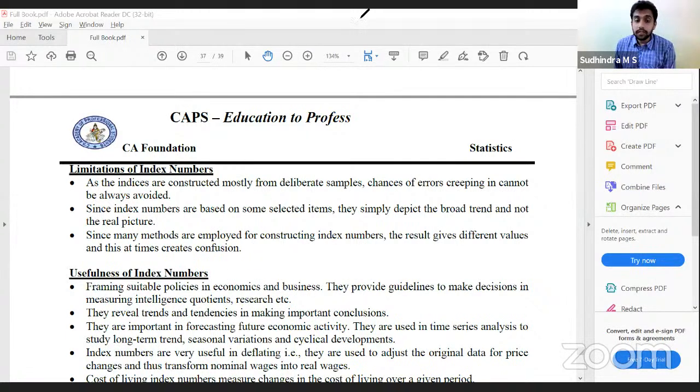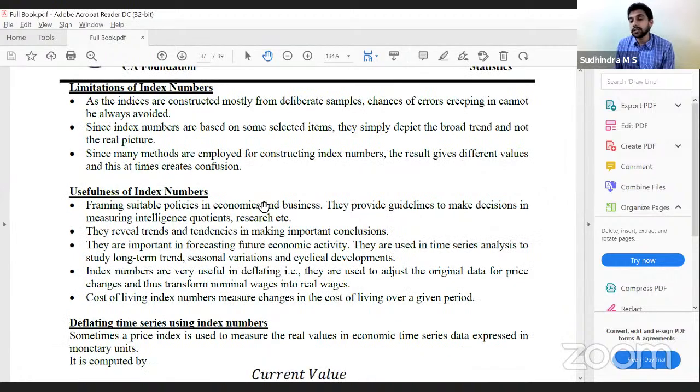Then, since many methods are employed for constructing index numbers, the results give different values, and the selection of the formula would impact the index number. This creates confusion. So these are the 3 limitations: sampling errors, only the broad trend and not the real picture, and the selection of different formulas creates confusion.